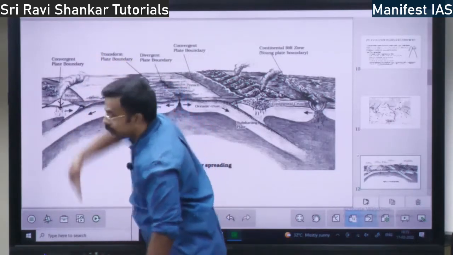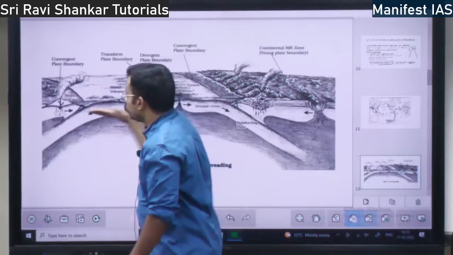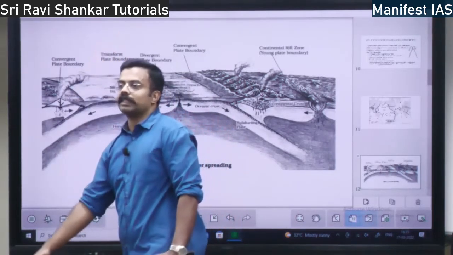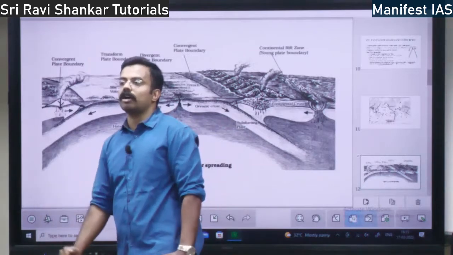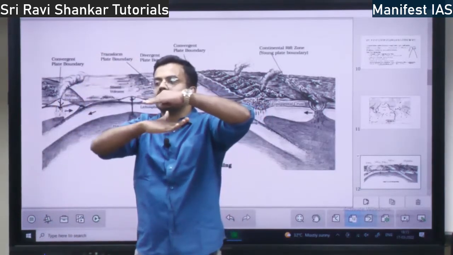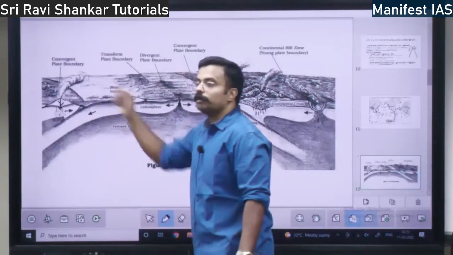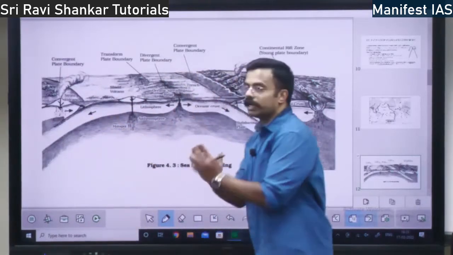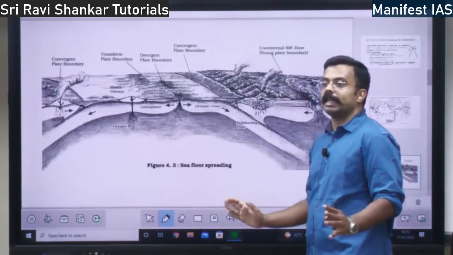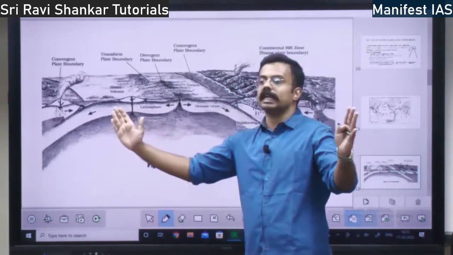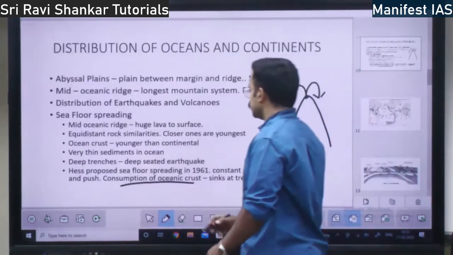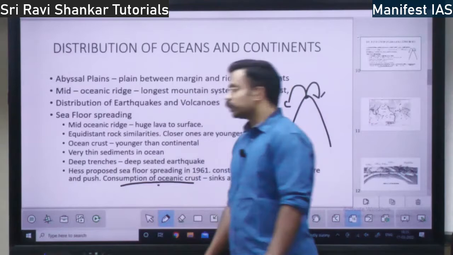This crust will sink within because it cannot push the continent, right? So what happens? It will sink below the continental crust. Oceanic crust will go below the continental crust at the continent boundary. In the mid-oceanic boundary, it will spread, right? This is the concept of sea floor spreading. Sea floor is spreading. Clear? Right? Hess proposed this. Consumption of the oceanic crust.